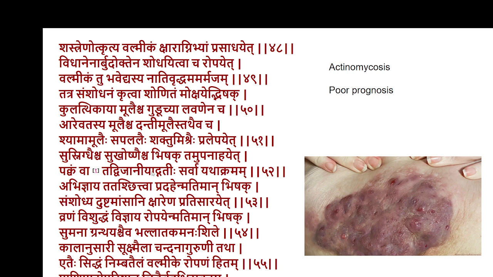Pakvam Tad Vijaniyat Gatihi Sarvaha Yathakramam. Each of the Gati, or each of the tracts, has to be identified, and then it has to be excised and cauterized. The other options are systemic treatment like Samshodhana, Vamana or Raktamokshana, or local applications like Guduchi, Lavana, or Lepa, etc., or Taila. These are the different options.